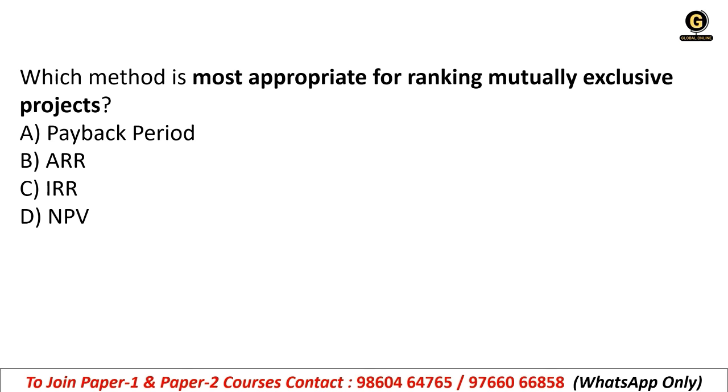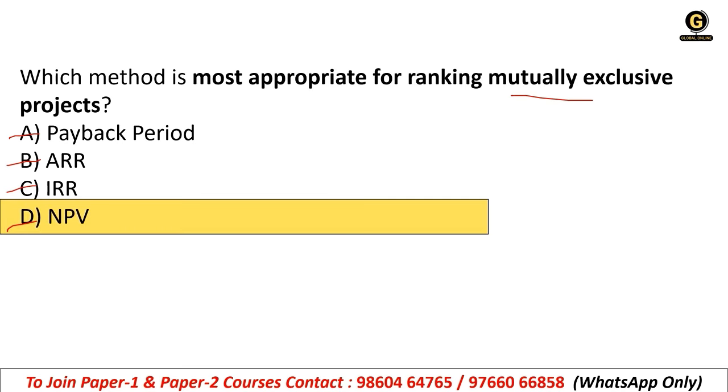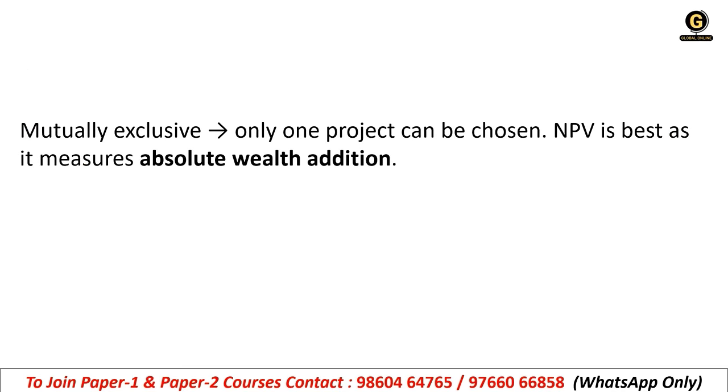Which method is appropriate for ranking mutually exclusive projects? Payback, ARR, IRR, NPV. Right answer is NPV. Mutually exclusive, only one project can be chosen. NPV is the best as it measures absolute wealth addition. So that is why the right answer was that.